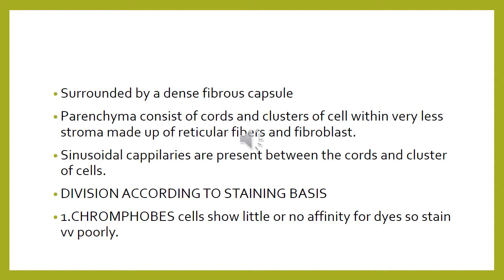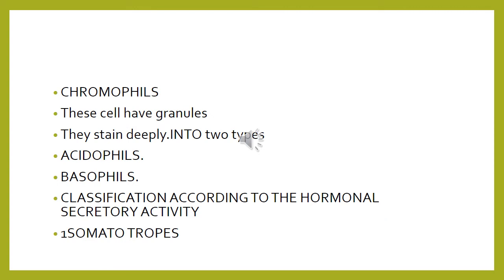Chromophobe cells show little or no affinity for the dye, so they stain very poorly. The chromophils stain very well because they contain stainable secretory granules in their cytoplasm. So the chromophobes do not contain any secretory granules and therefore do not take up any stain, while the chromophils have secretory granules and therefore take up the stains.